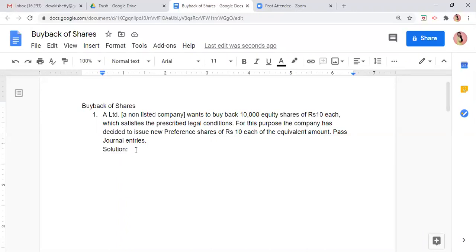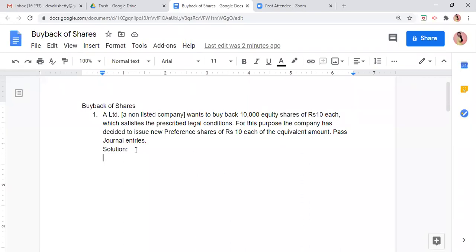Pass journal entries. Now, see what is given in the question. In the question, it is told that A Limited wants to buy back its own shares. And how many shares? It wants to buy back 10,000 equity shares of rupees 10 each. So we know how many shares have to be bought back, and they say this is according to the legal condition, as prescribed by law.